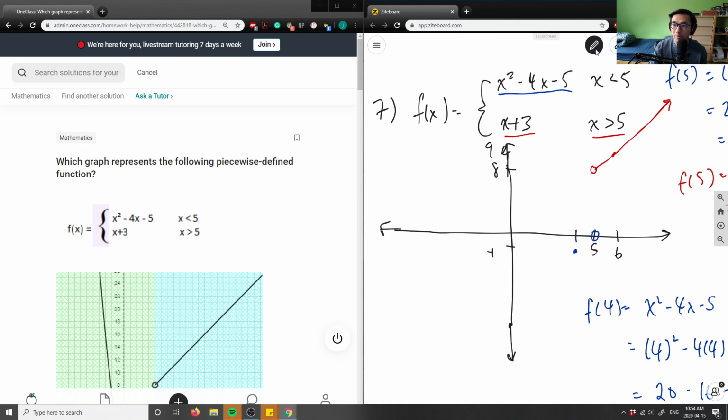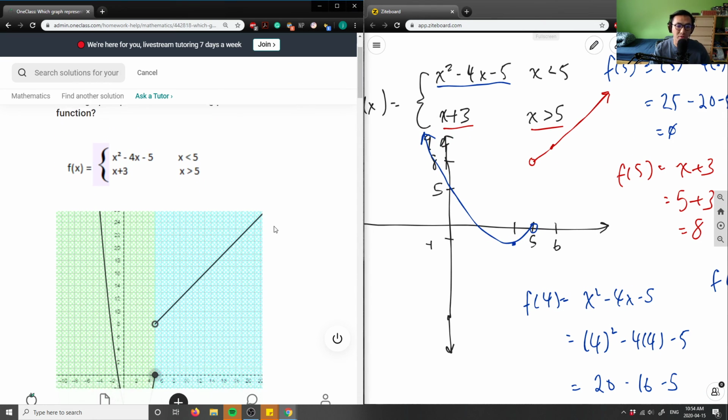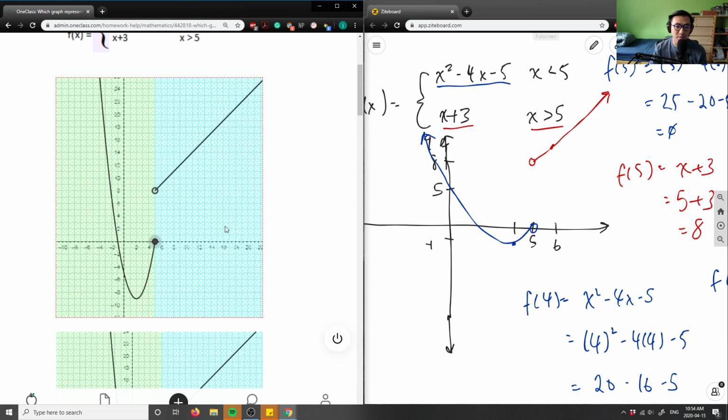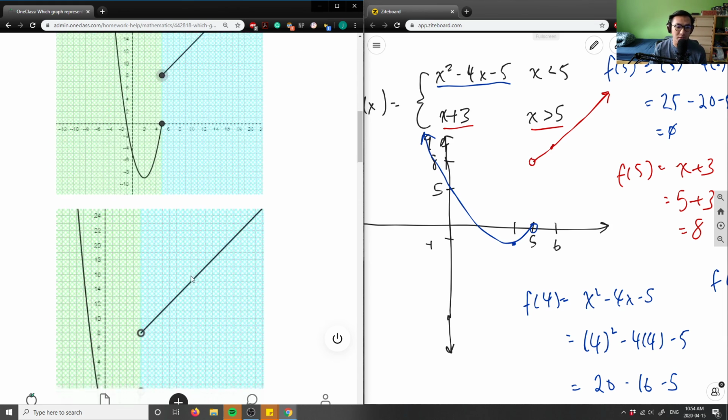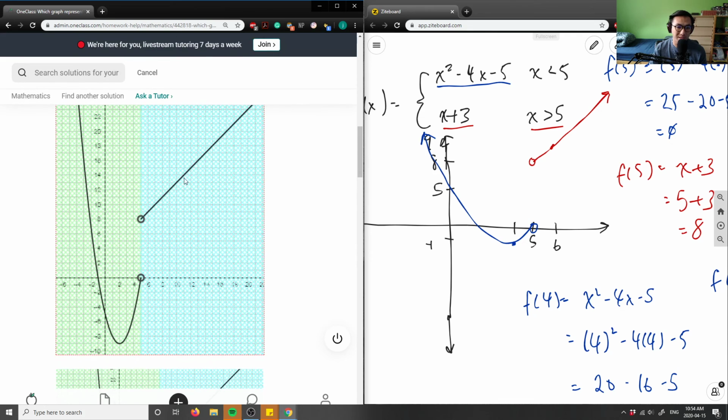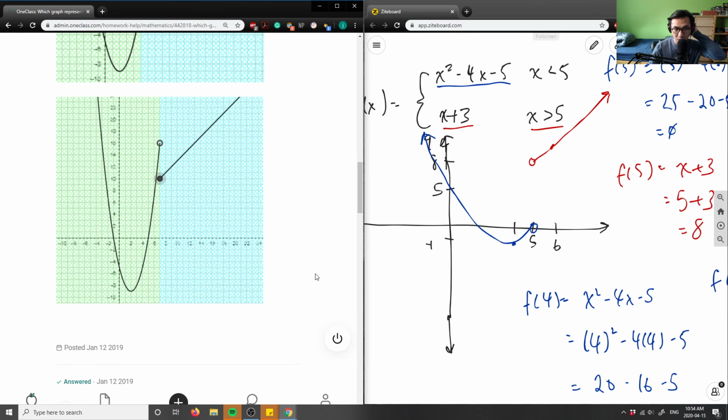Which means I have a point here. Let's say maybe here is 5. So I can safely say that this parabola will go something like this. It would go at 5. I would get some vertex here, and then it would cross this point and move upward like that. So that's here. This is my piecewise function. And all I'm going to have to do is define this here. The first one's not correct. There's a point here. There are 2 points here. It definitely only has to be this function here. Let me just check. That's not correct.